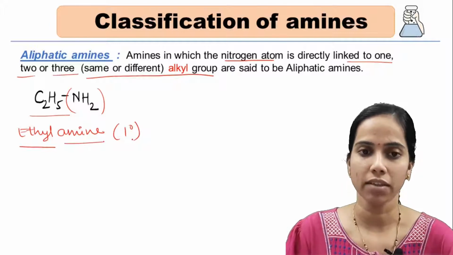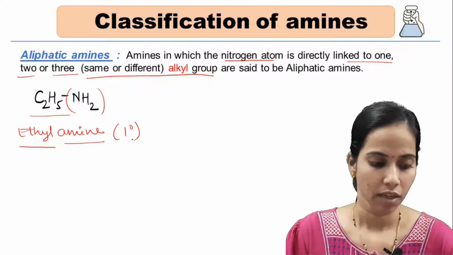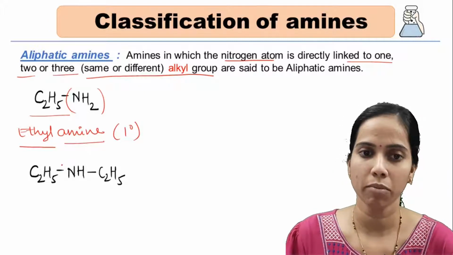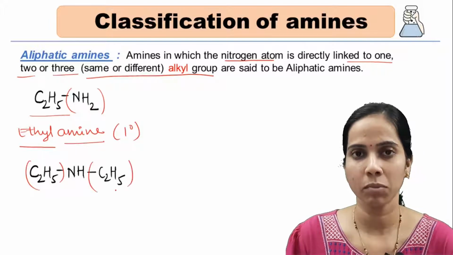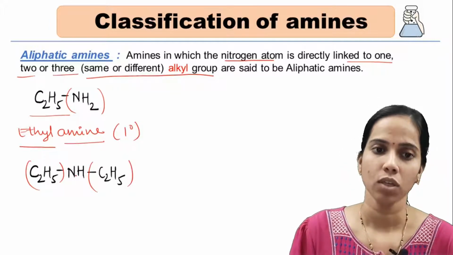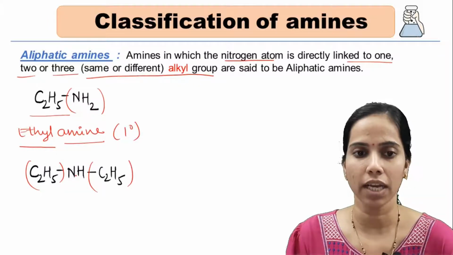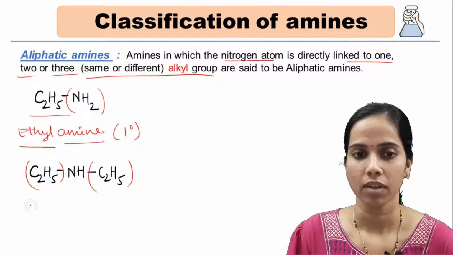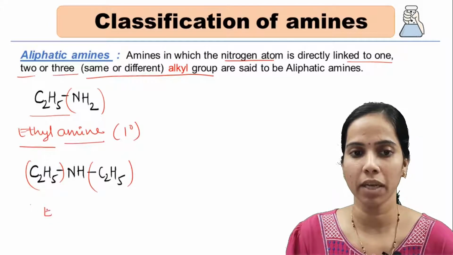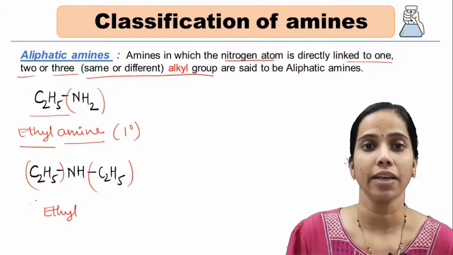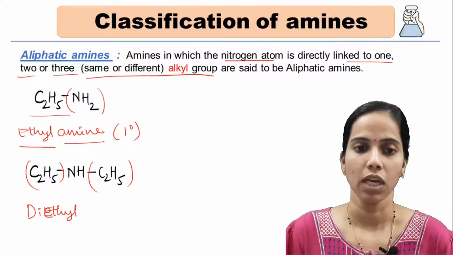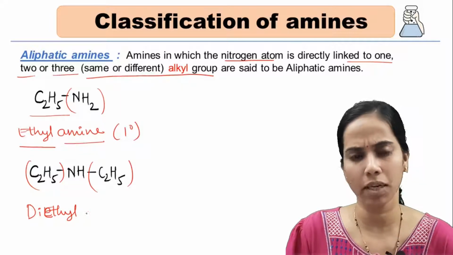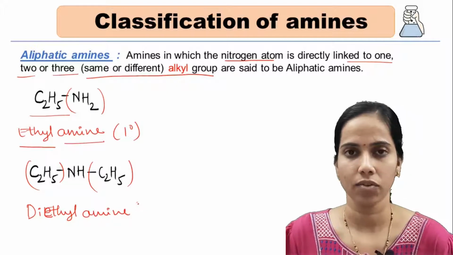So let us take another example. As you can see, here we have taken two alkyl members, which means two hydrogen atoms are replaced. What are the alkyls here? The alkyl here is ethyl on both sides. So it will be named with the prefix di, and when a prefix is added, the e should be small: diethyl, and this is an amine. Since here two hydrogen atoms are replaced, it will be a secondary amine.